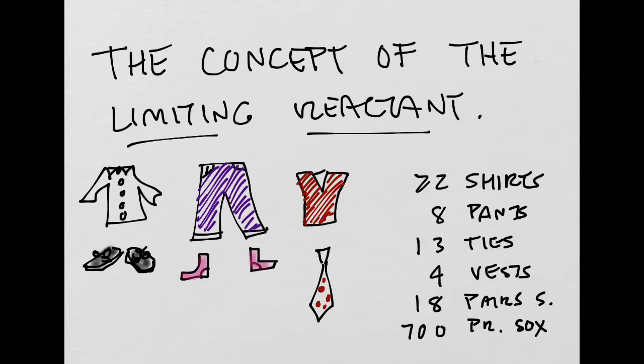Now, obviously, when you take a look at this, I hope you can see that the thing that's really going to limit the number of outfits is the smallest number of the items that I have here. And if I always have to have at least one sweater vest, then the most I could do here with my 4 sweater vests is have 4 outfits laying out on my bed. Everyone understand that? So in that way, my sweater vests are my limiting reactant in the reaction of creating the different combinations of outfits that I can actually have.